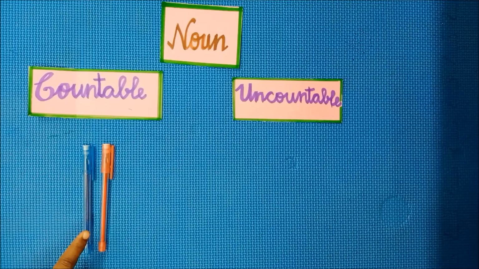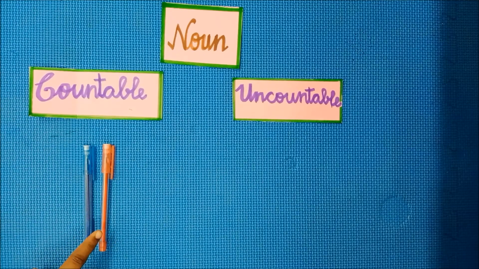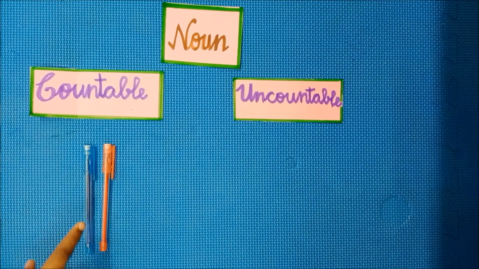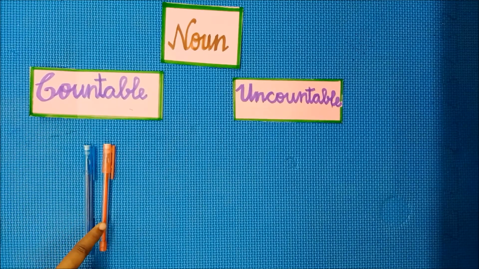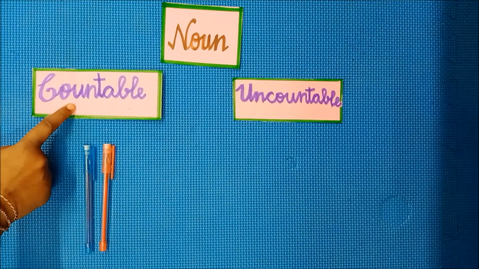Now tell me what it is. It is pens. Can we count the pens? 1, 2. Here I have 2 pens. So countable nouns are easy to count. Here we can count the pens easily. So is it countable or uncountable? Yes, very good. Countable noun.